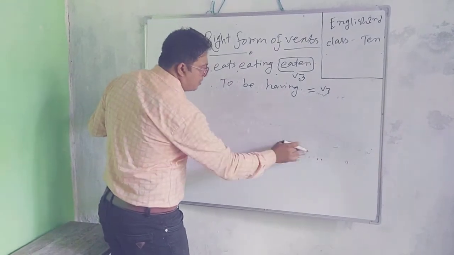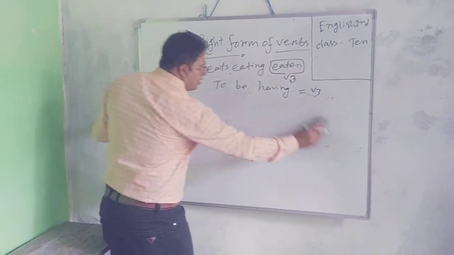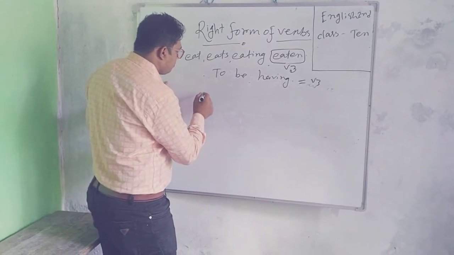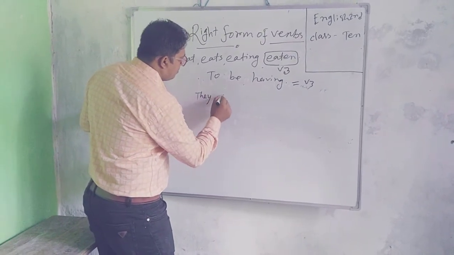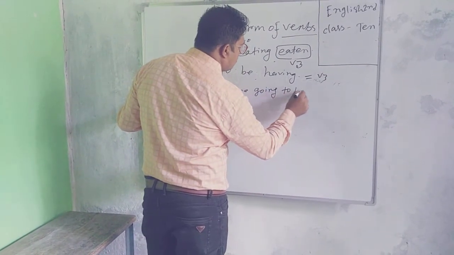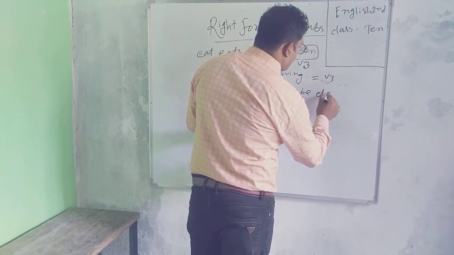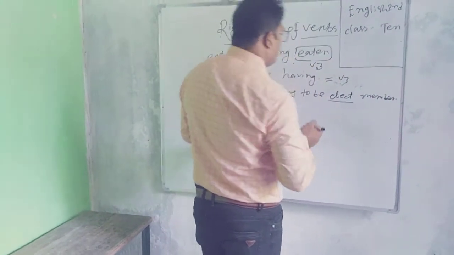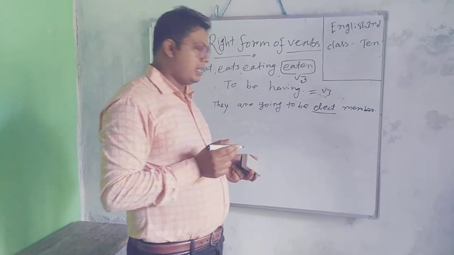Now I write a sentence that will help you to understand the grammar easily. Here I have written: they are going to be elect member.